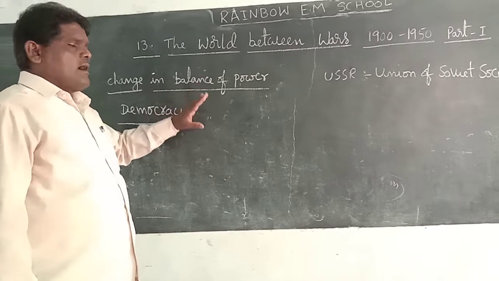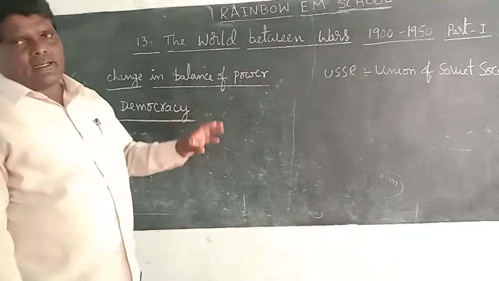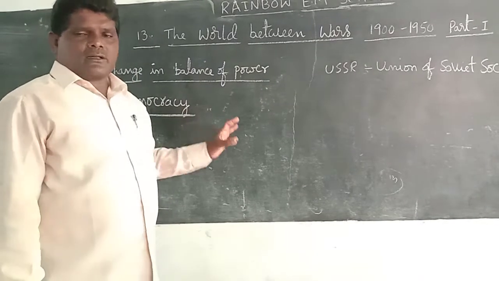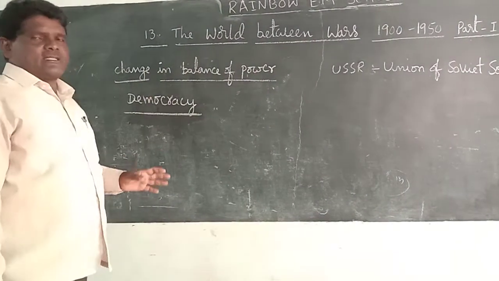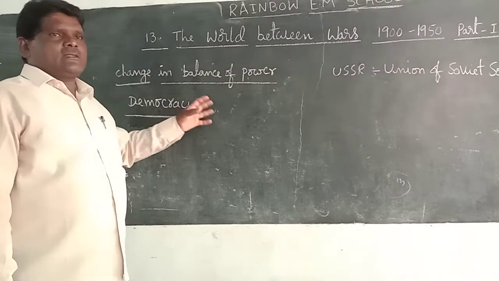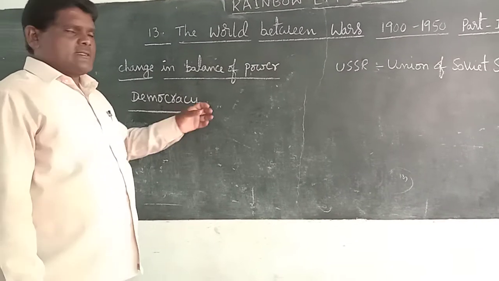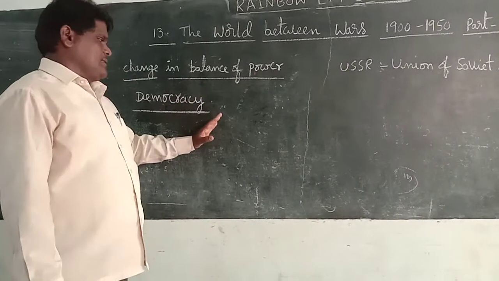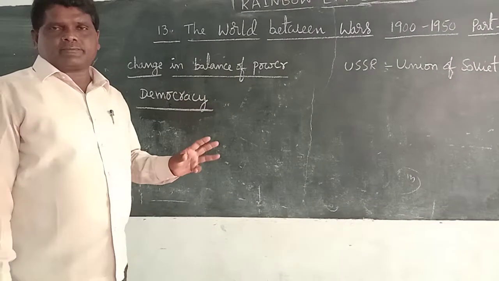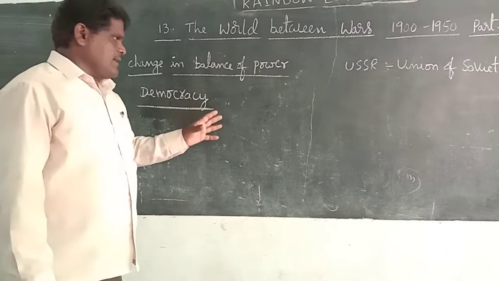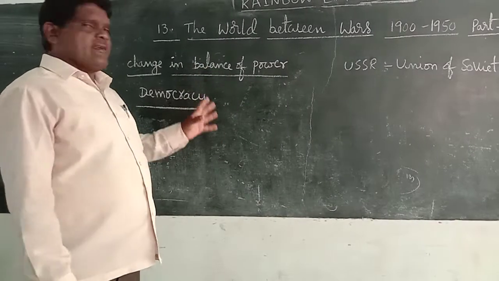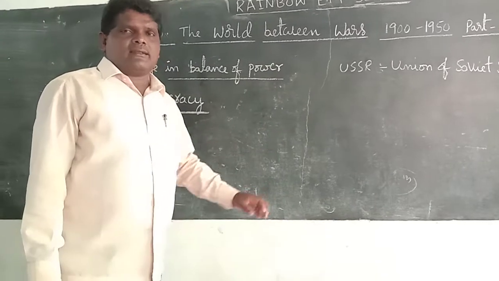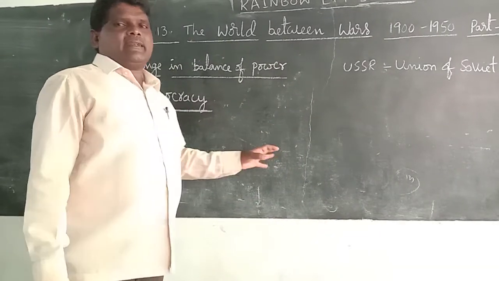Democracy is the main ideology, the main principle, the main form of government in the world. Nowadays, the majority of countries in the world are democracies. The democratic ideology spread in the world. After the Second World War, the main democratic principles were liberty, equality and fraternity.